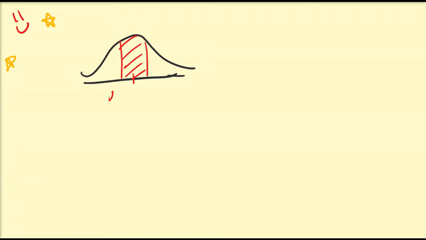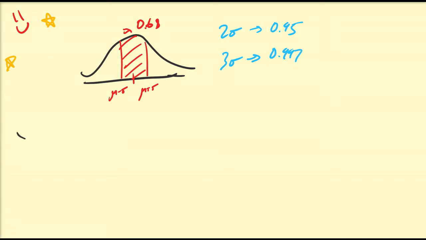So if this is, for example, mu minus sigma and mu plus sigma, then the area between them is going to be approximately equal to 68%. If you want to go to two standard deviations from the mean, then the area is going to be approximately 95%. And if you want to go within 3 standard deviations from the mean, that's going to be approximately equal to 99.7%.